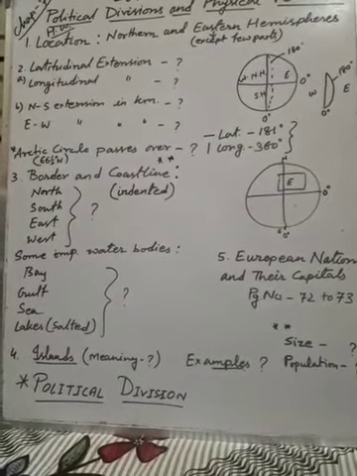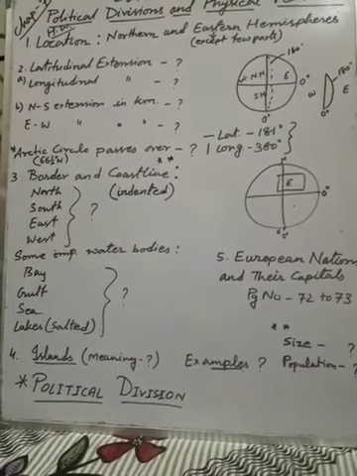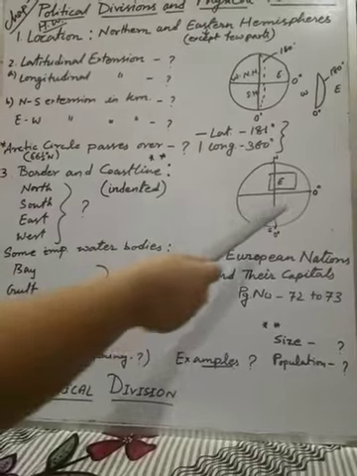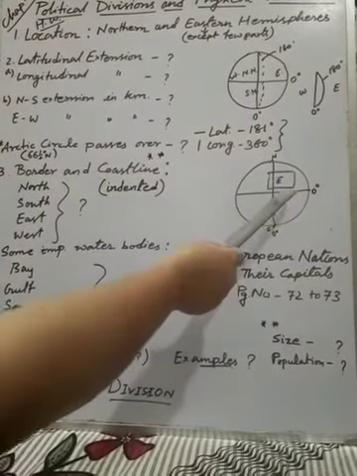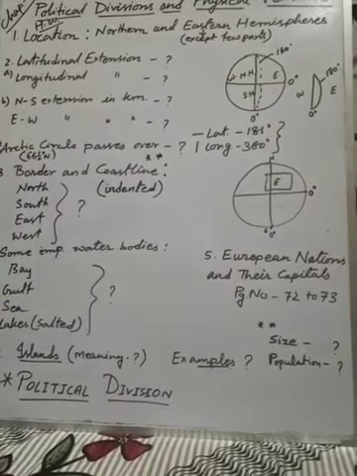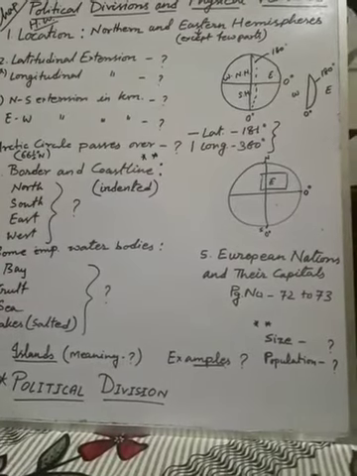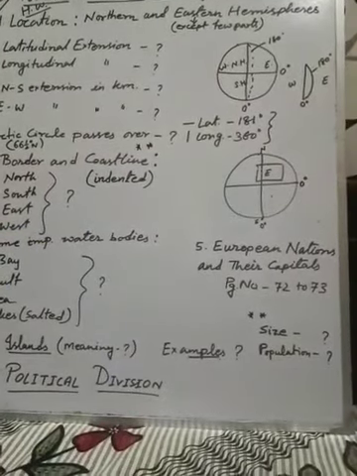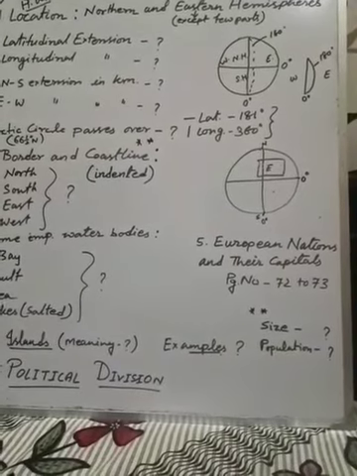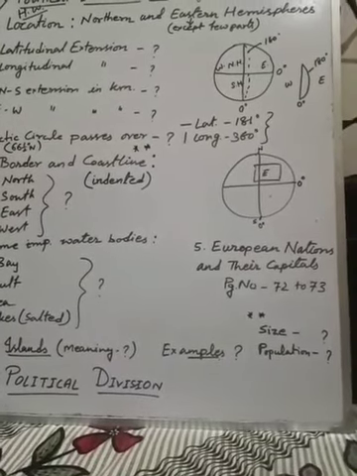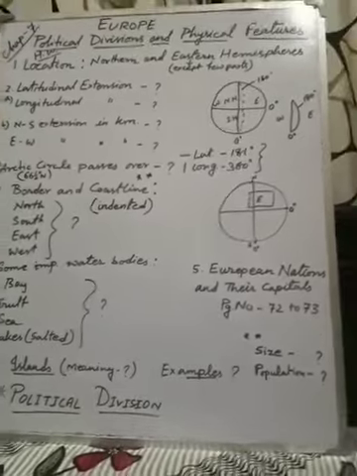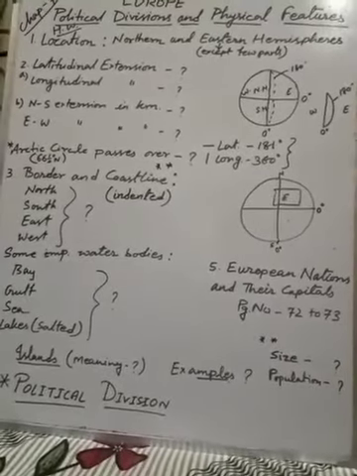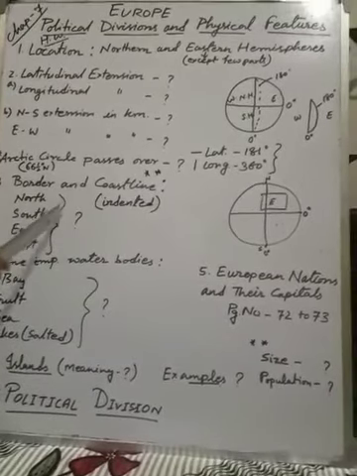Okay, next, one more piece of information: the second largest continent, Africa, is situated south of Europe and is also very close to Europe. But still they are not joined because of a very narrow channel of water which is called the Strait of Gibraltar. I think last year you learned what a strait is. So this narrow strait divides these two continents, Europe and Africa. This thing you have to find out.